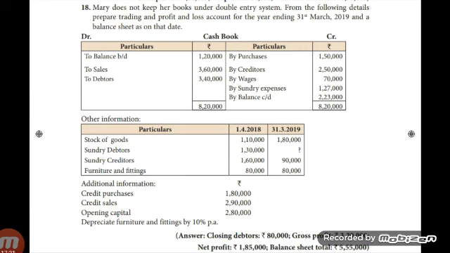Furniture is an asset, enter on the asset side. It has adjustments, so write in inner column 80,000. Less depreciation 8,000, underline, write 72,000 in outer column. Then no more transaction, enter capital on liability side. Okay, opening capital 2,80,000, add net profit 1,85,000. Then no more transaction, no drawings. Okay, then underline, write the amount in outer column and find the total, you will get a tally balance.